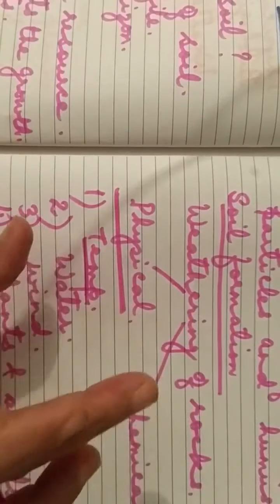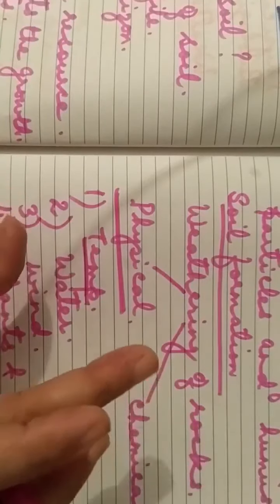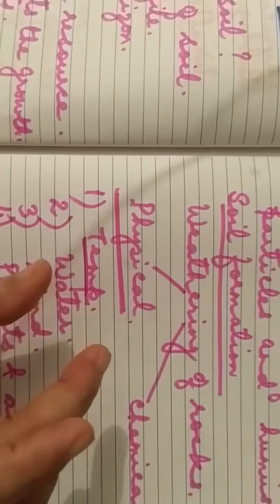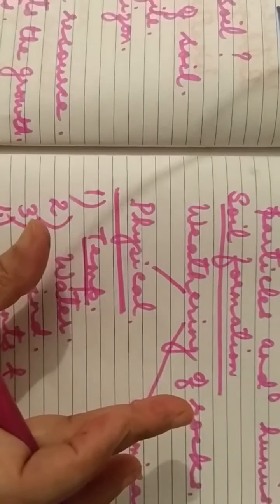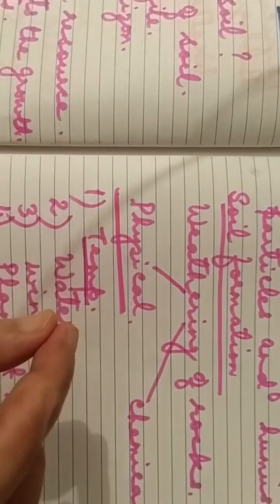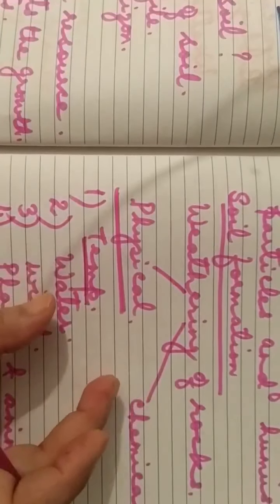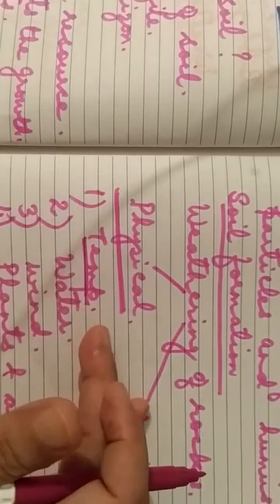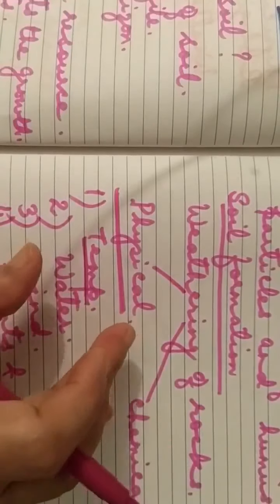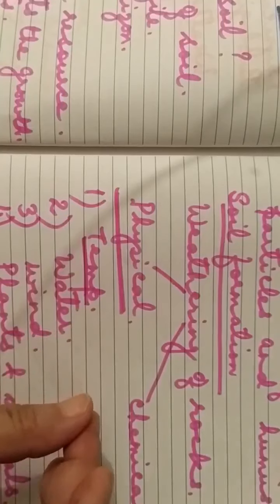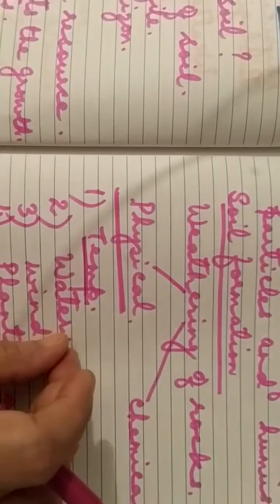And this expansion and contraction, what do they do? They create a weaker zone. The different layers become weaker due to the contraction and expansion, and this will break the rock.